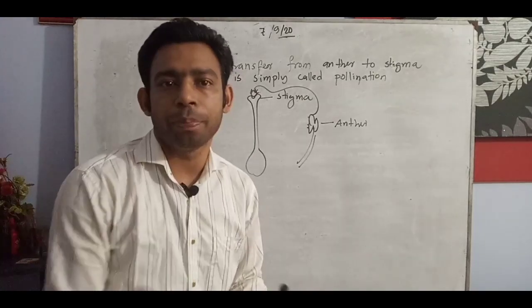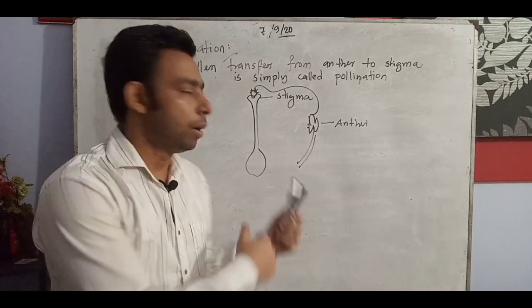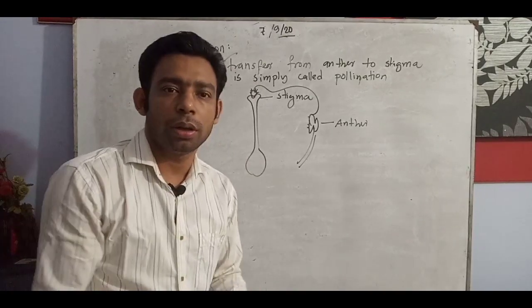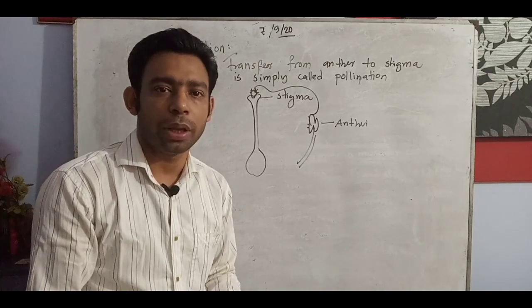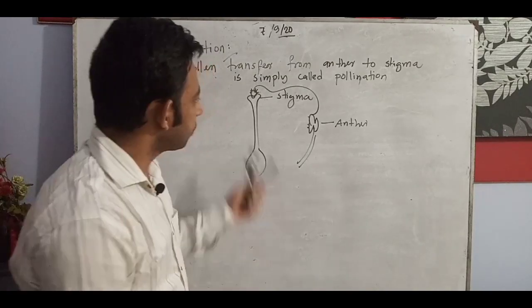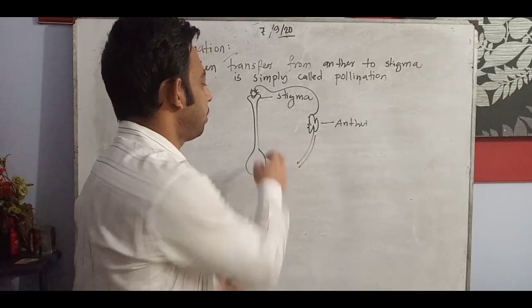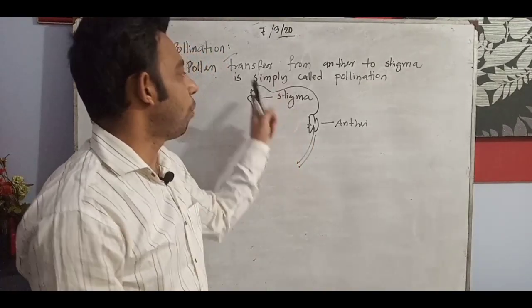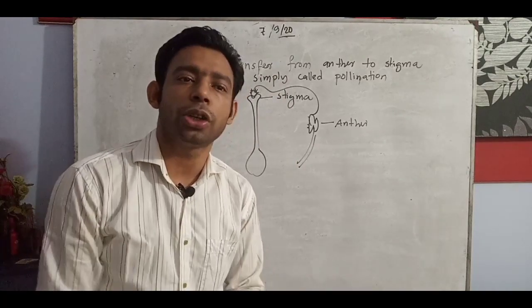It can happen, but not in every case. Suppose you take the China rose, pollen cannot come from the datura flower. It will of course be the same kind of flower. If the anther of a China rose pollen falls onto the stigma of the same China rose flower, that is okay, the pollination can be done.